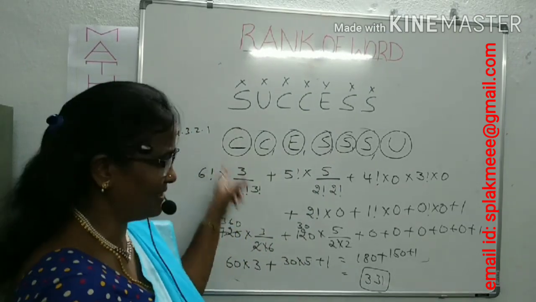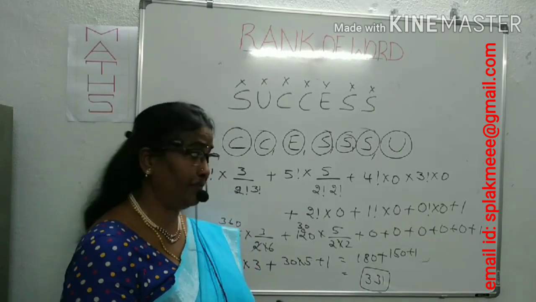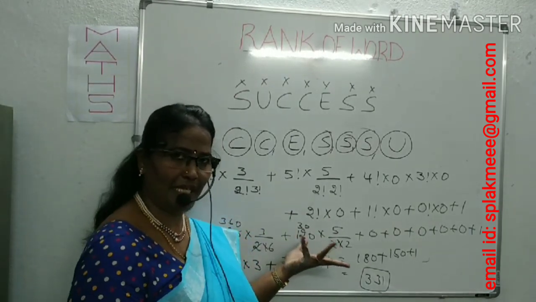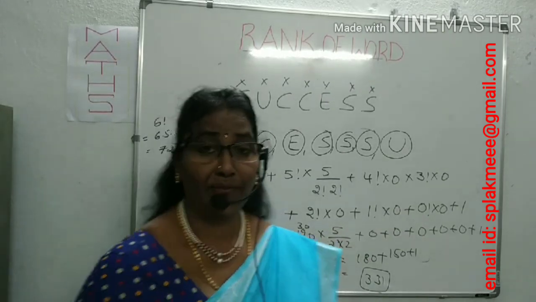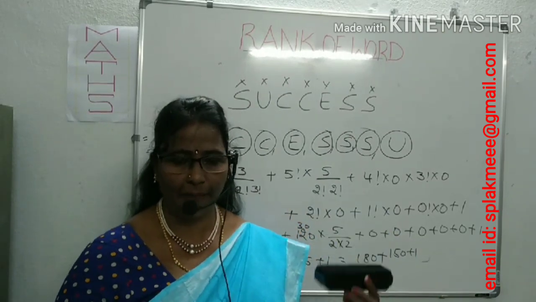What is the process? You can try to understand carefully. It's very easy. Within a fraction of seconds you can get it if you know the process. Process is a must. Very, very simple. So this is about the rank of a word, where there is repetition and where there is no repetition. I hope you followed this easily.